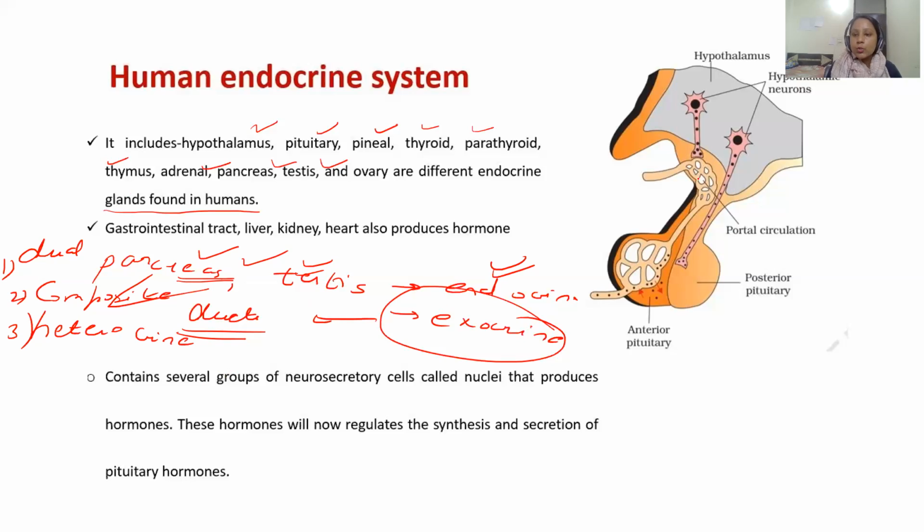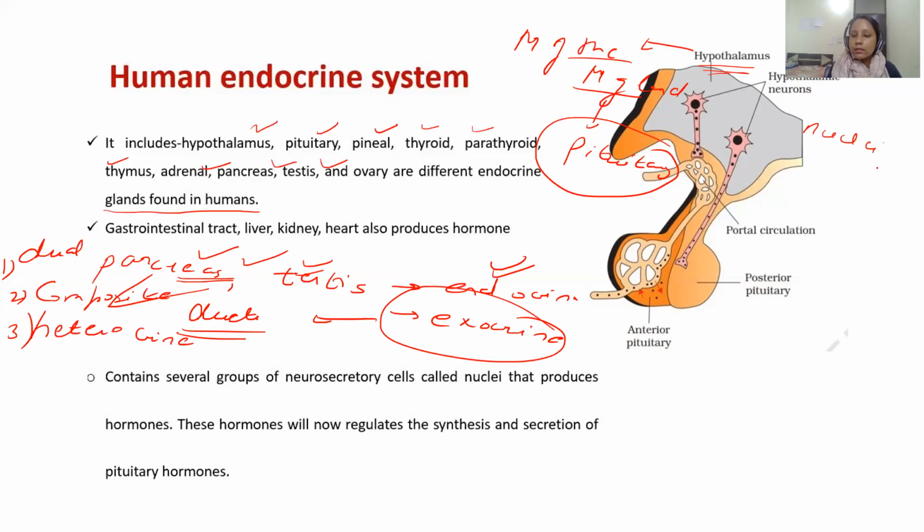Now let's come to the hypothalamus. Hypothalamus is known as the master of the master gland, because the pituitary is your master gland, and the hypothalamus controls the pituitary gland. It contains certain neurosecretory cells, also known as nuclei, which secrete certain hormones, and these hormones are then carried with the help of the portal circulation into the pituitary gland.